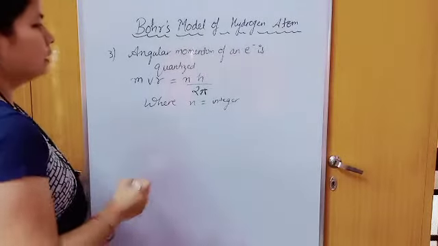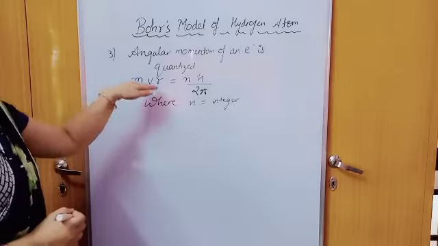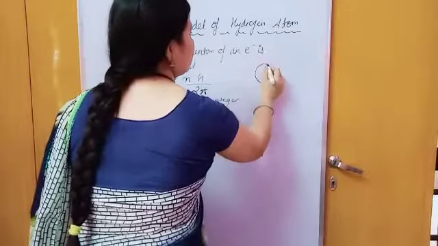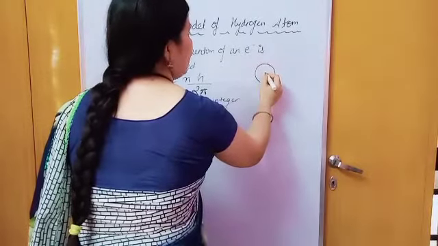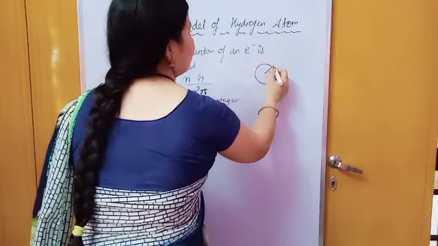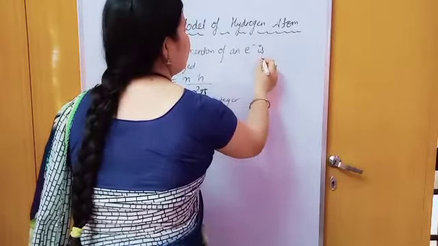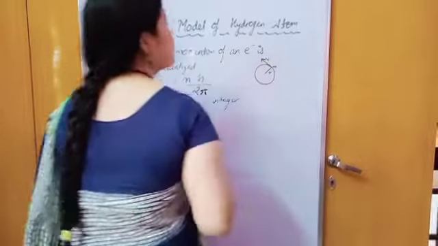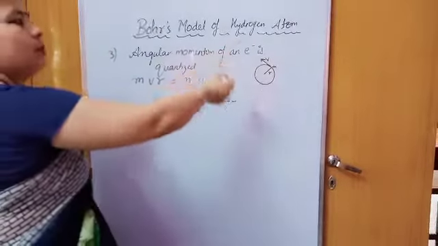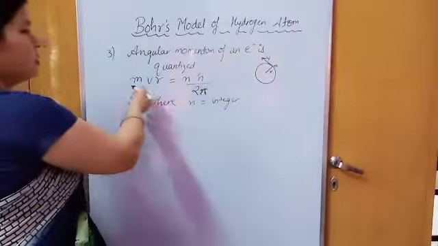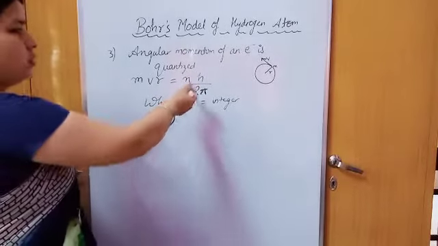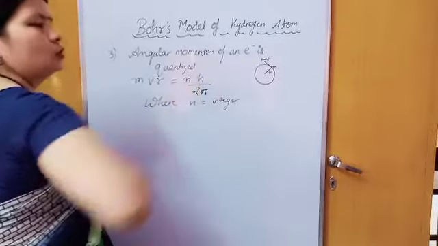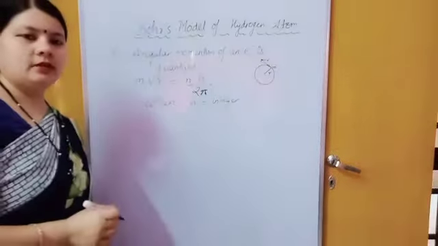Now just see where this mvr comes from. I think you know, it is simple. Suppose it is a circular path, a fixed circular path, where electrons have a fixed radius, having a certain mass, and they are moving with a certain velocity. So this is the simple angular momentum of the electron, equal to mvr, and that is equal to nh upon 2 pi. If they follow this, only these values are permitted, others are not.